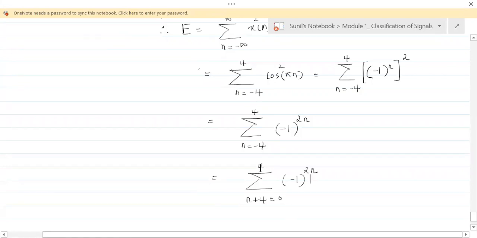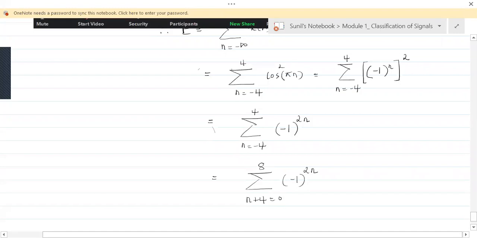So that should not happen. Here also I need to have 9 samples. So if you have to have 9 samples, what should this upper limit be? Here we have -4 to 4, totally 9 samples. If it has to start from 0, what number should come here so that I can have 9 samples? 8. So that care needs to be taken.